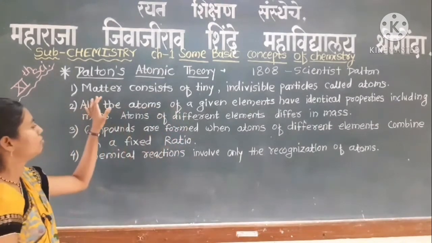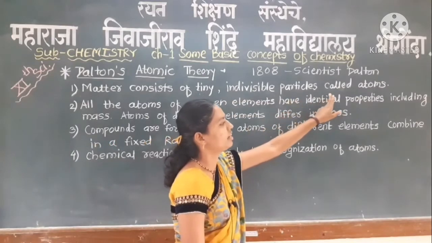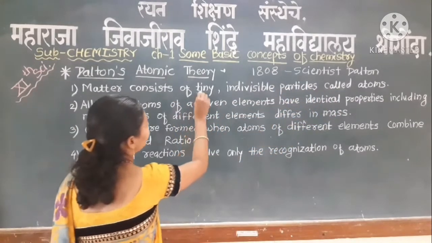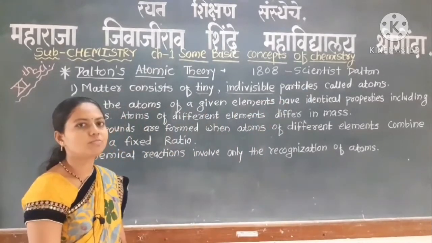First one is matter consists of tiny indivisible particles called atoms.